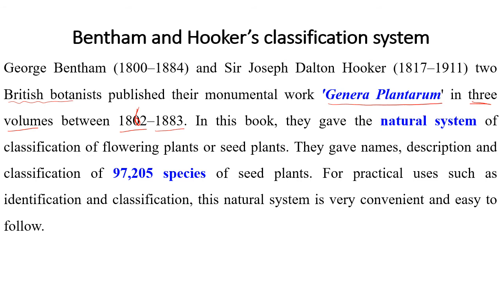In this book, they gave the natural system of classification of flowering plants. Remember, this system included only the flowering plants. They gave names, description, and classification of 97,205 species of seed plants for practical uses such as identification and classification. This natural system is very convenient and easy to follow.